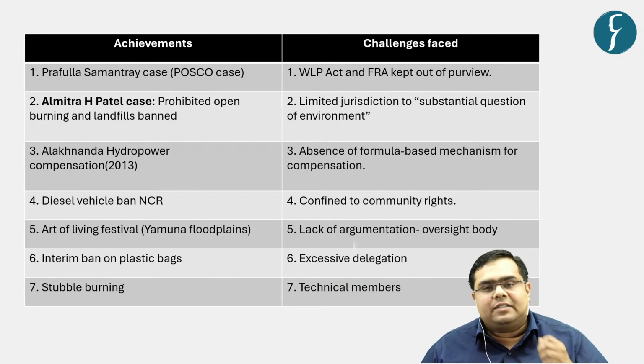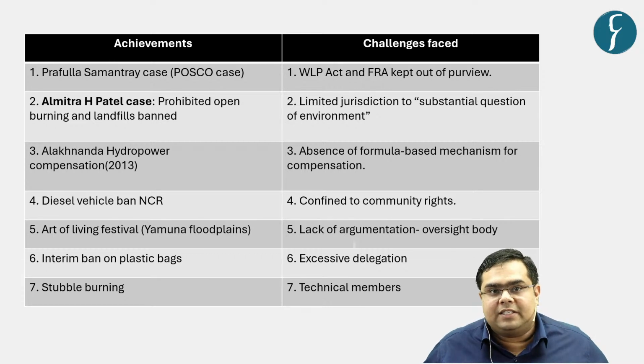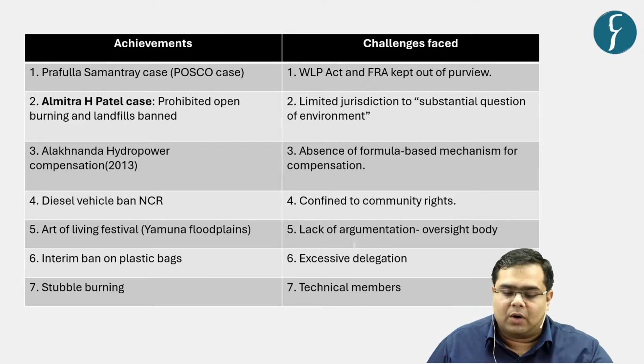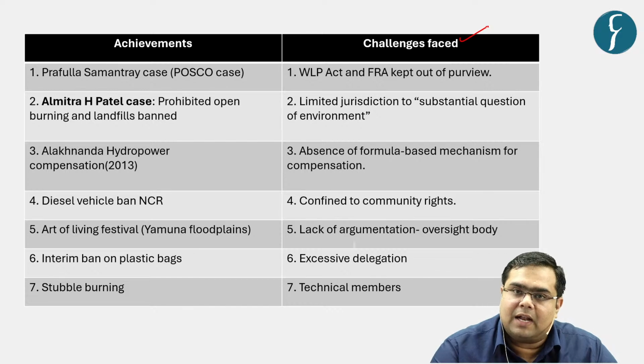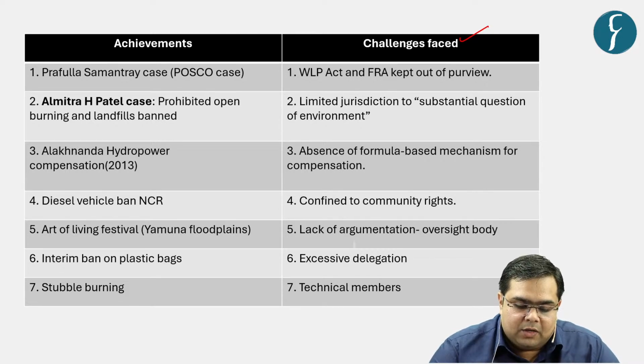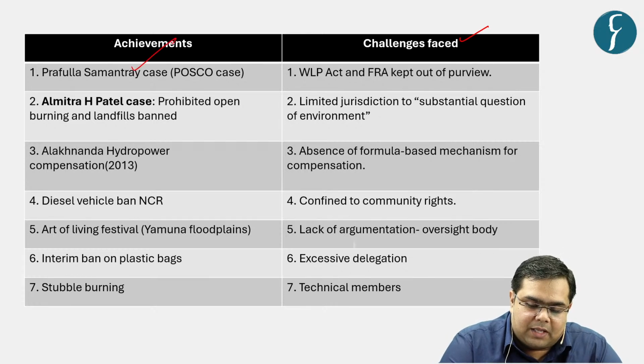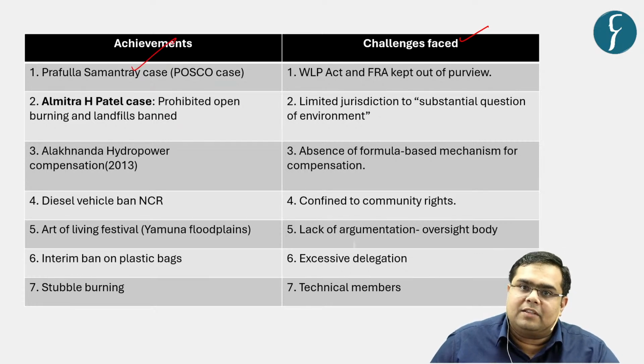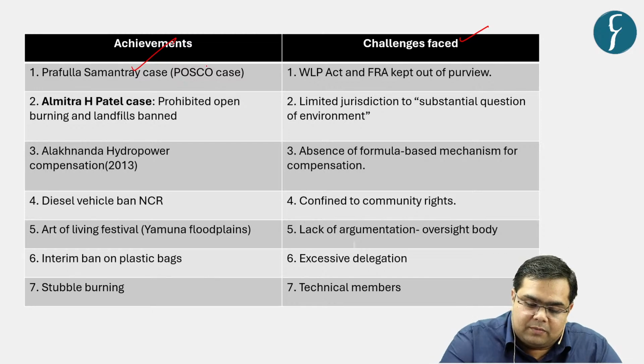Now let us understand what have been the various achievements of this particular body, and what are the challenges being faced by the particular body. So in Praful Samantare case, it is a very famous case with respect to this MNC.